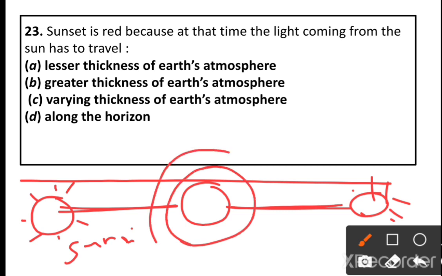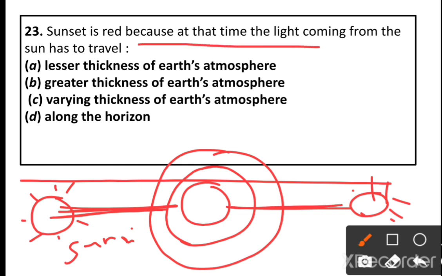The earth atmosphere is made up of different layers. Due to the greater thickness of the earth atmosphere, during sunset, the sky appears red. So sunset is red because at that time the light coming from the sun has to travel greater thickness of the earth atmosphere.